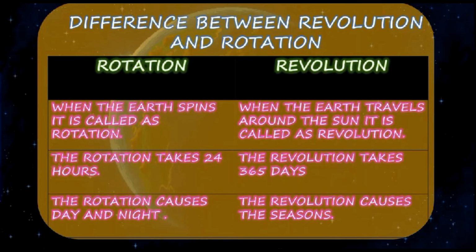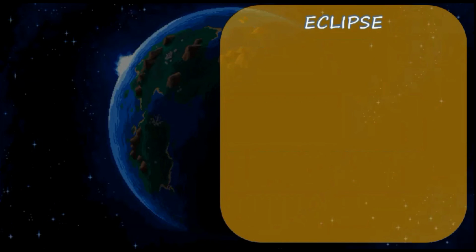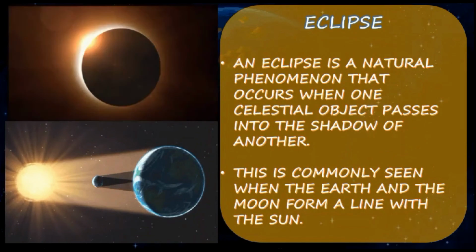Now we can see the revolution and rotation. When the Earth spins, it is called rotation. When the Earth travels around the sun, it is called revolution. Rotation takes 24 hours, revolution takes 365 days. Rotation causes day and night, and revolution changes the seasons.